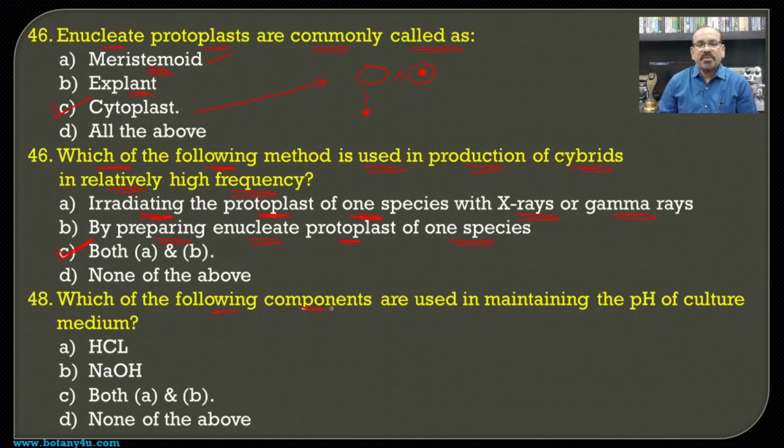Then which of the following components are used in maintaining the pH of culture medium? Whenever there is a need for the maintenance of the pH, there is a need to have two different components, that is one is acidic and another one is basic, so that the pH can be lowered and the pH can be raised. So here the HCl and the NaOH, that is one is acidic and another is basic, and both are used in tissue culture techniques for maintaining the pH of the medium, and hence both A and B become the answer for this question.